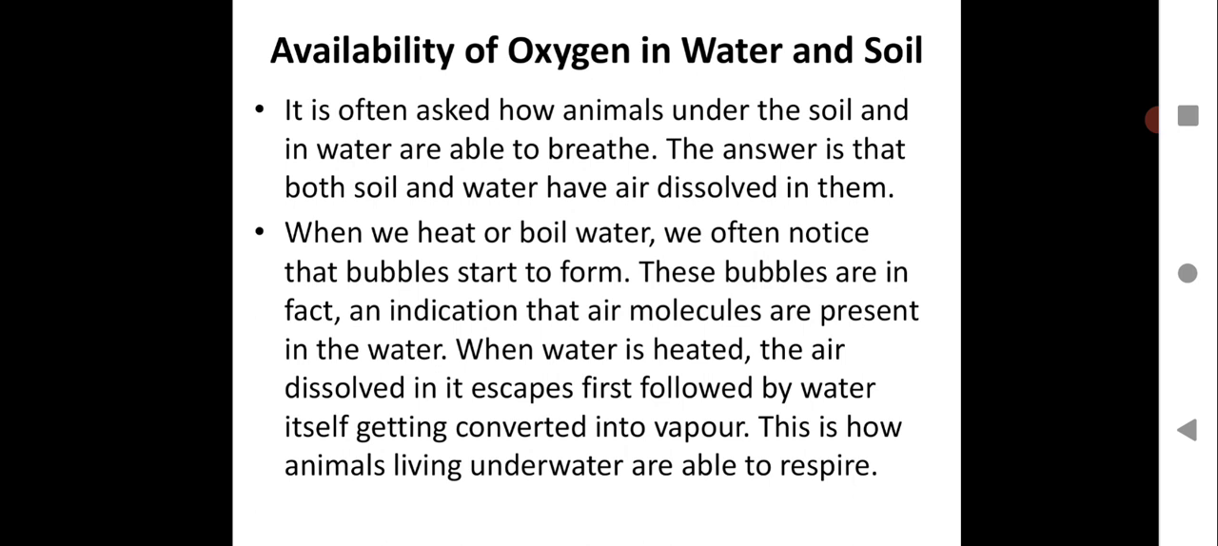As you all know, we have huge water bodies on earth, and millions of animal species in the water depend on oxygen. How do they survive? How do they get oxygen? Let us see. It is often asked how animals under the soil and in water are able to breathe. The answer is that both soil and water have air dissolved in them. So it is the dissolved oxygen in the water and in the soil which helps the living organisms to survive.